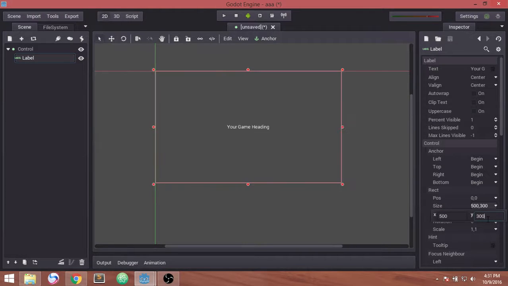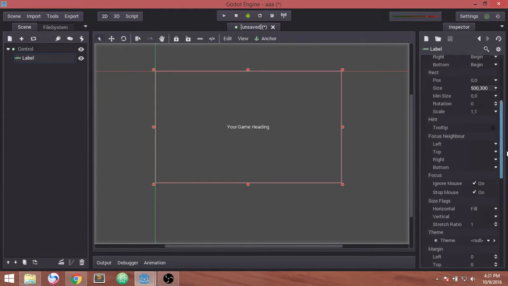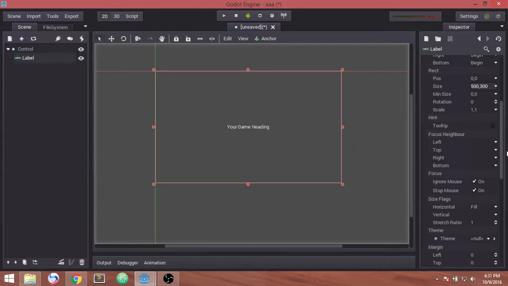My viewport is 500 by 300. Let's go to the middle of your game. In this way, in any resolution in your game, your heading will be in the middle of your screen.